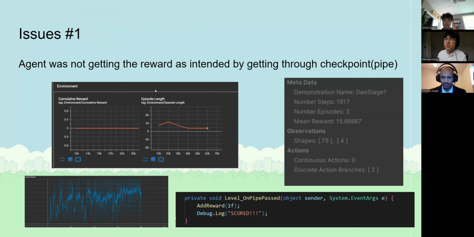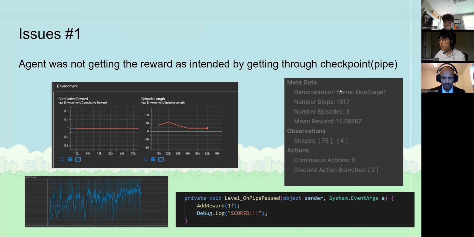And lastly, one of the bigger issues that we have been encountering throughout the development process is that our ML agent was not getting properly rewarded for getting through the checkpoints or the obstacles.